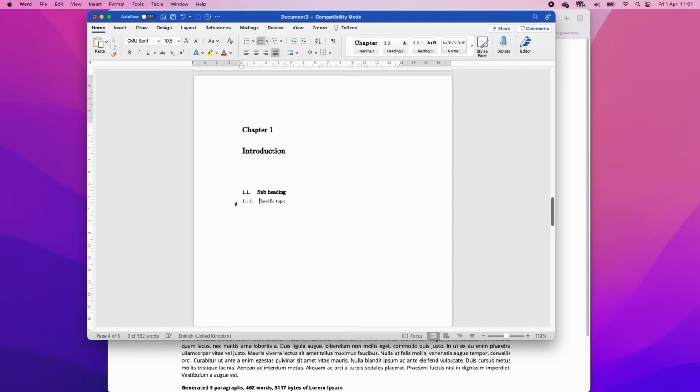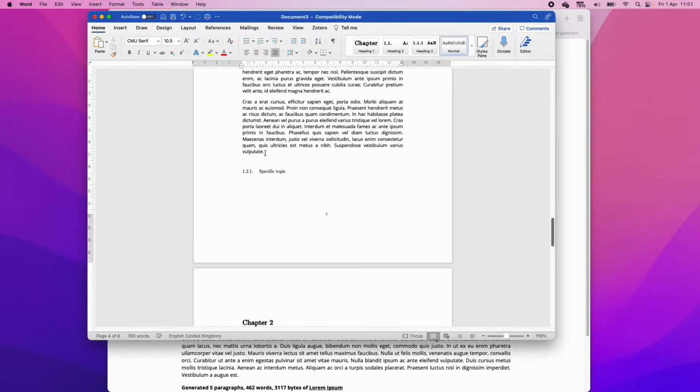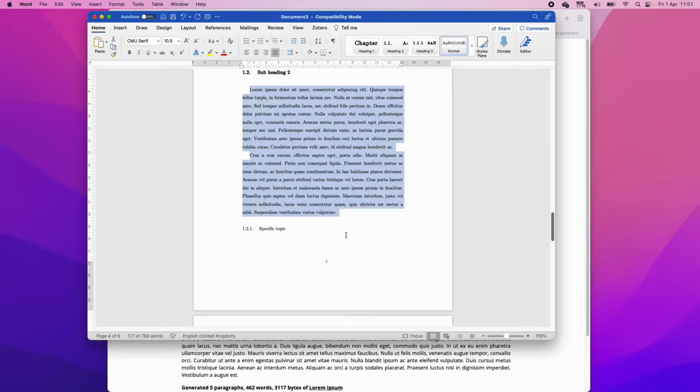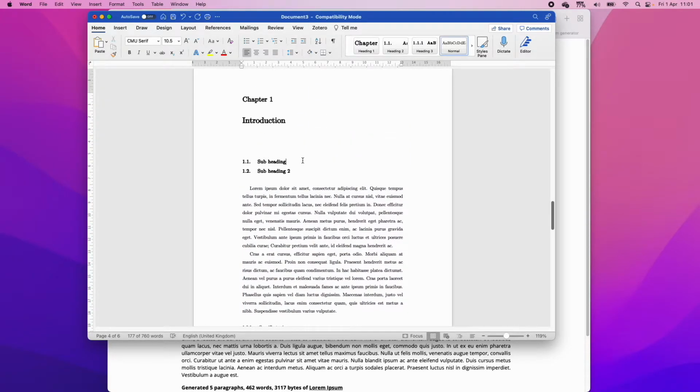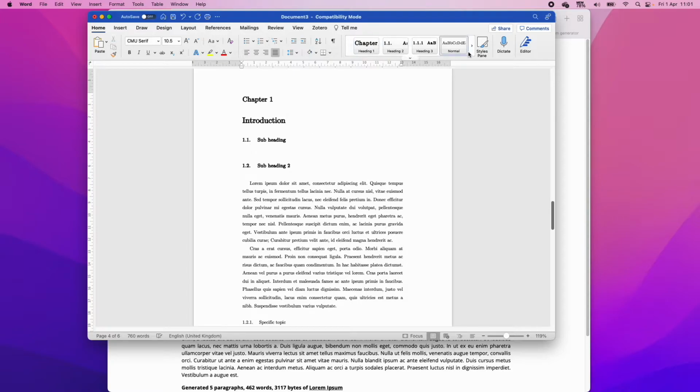I don't know why this isn't updated, but if I click on heading 2, I can now add subheading 2. All right, and then we're going to add some text. Let's add a little less text. Cool, and so again, we're going to click normal, and all the formatting gets defined. All right, let's add a little more text to this one as well.